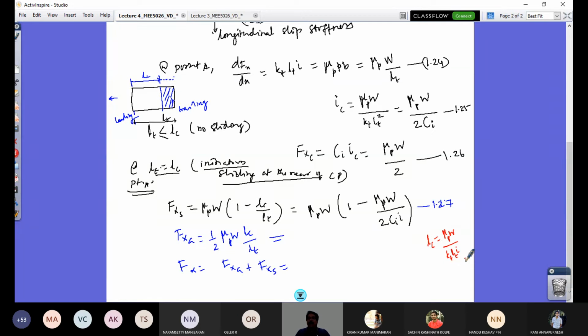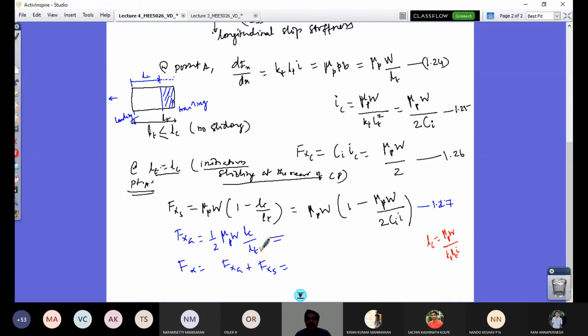Now if I have to have the ratio LC by LT, this is going to be KT LT squared. So KT LT squared is 2 times Ci lambda. That's why here it's 2. That's very clear to understand. So now here again, LC by LT I needed.